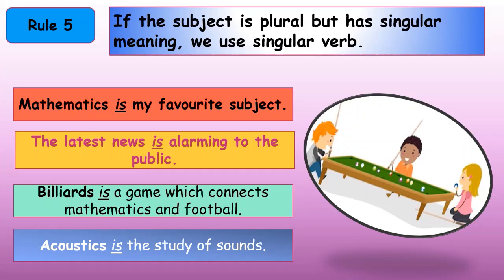Again, the next sentence: the latest news is alarming to the public. News seems plural, but actually it is singular. That is why we are using the singular verb is. Billiards is a game which connects mathematics and football. Acoustics is the study of sounds. Similarly, in billiards and acoustics, though the subject is plural, they have a singular meaning, and that is why we are using a singular verb.